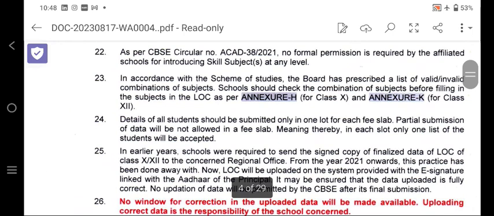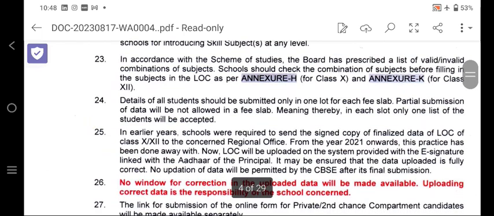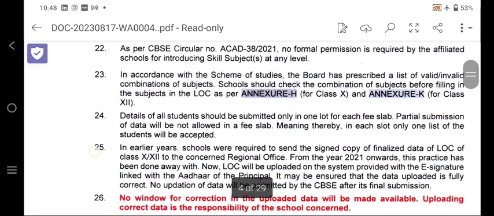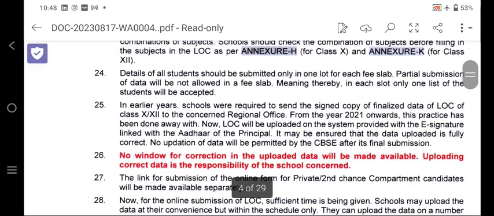Number 23. In accordance with the scheme of studies, you should know which subjects can be offered to the students. The board has prescribed a list of valid and invalid combinations of subjects in class 10 and 12, because in class 10 and 12 the combination should be according to the board's scheme of studies. Details of all students should be submitted only in one lot in each fee slab. Partial submission of data will not be allowed in a fee slab.